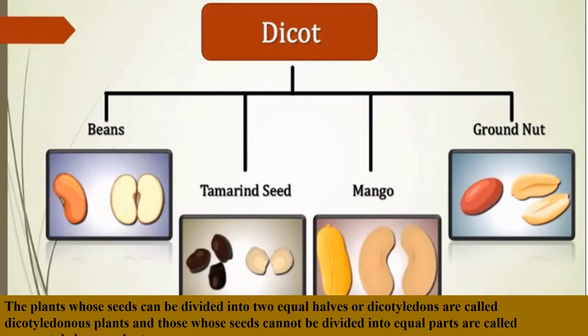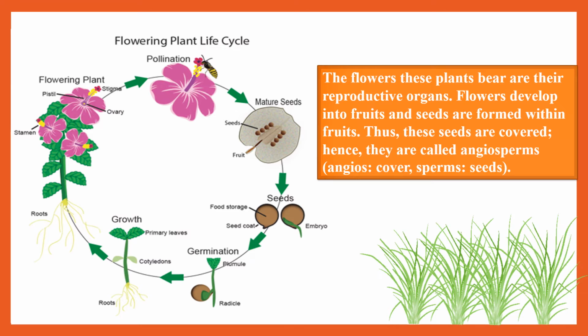plants. Okay, like beans, tamarind seed, mango, groundnut, these plants' seeds could easily be divided into two equal halves, and that is why they are called dicotyledonous plants. And those whose seeds cannot be divided into equal parts are called monocotyledonous plants. For example, corn. Okay, the corn that we eat, that is a monocotyledonous plant because its seed does not divide into two parts.